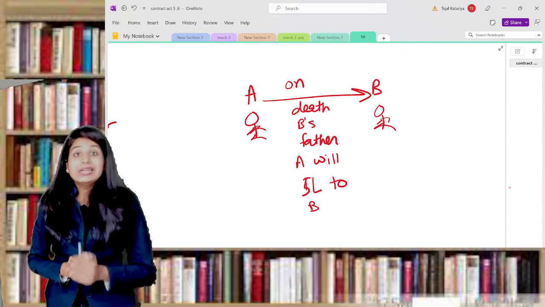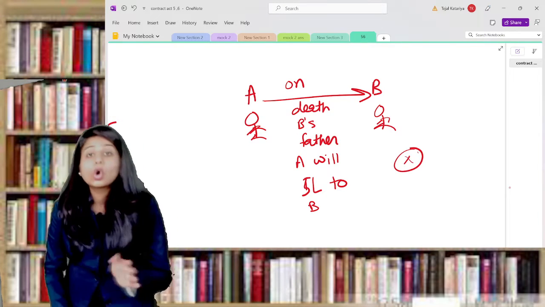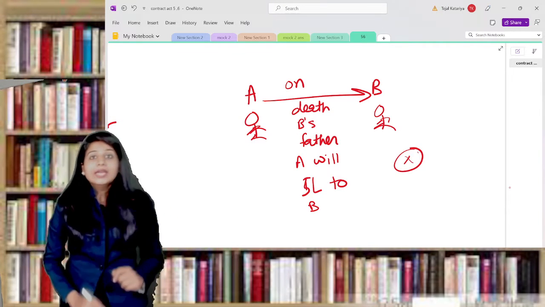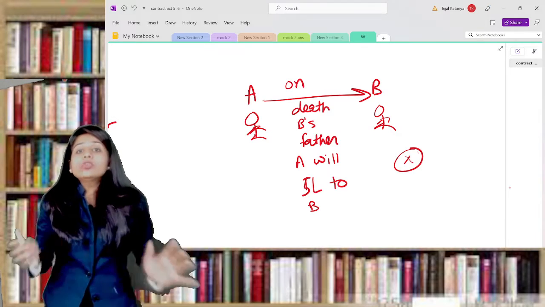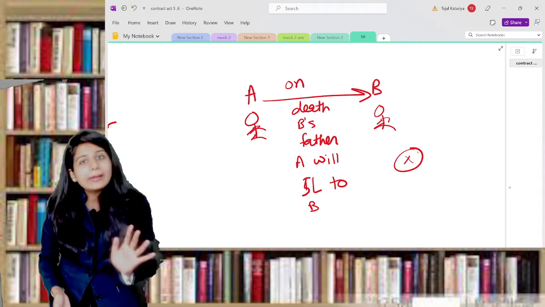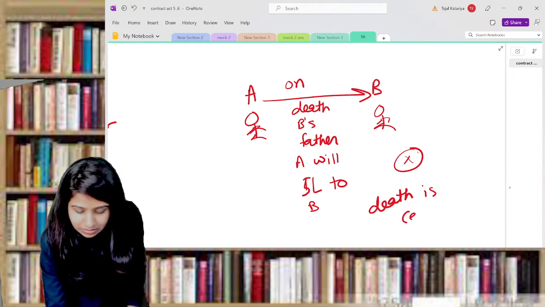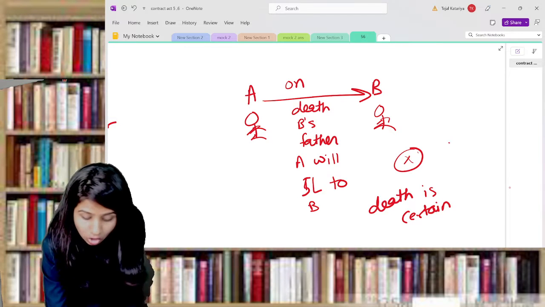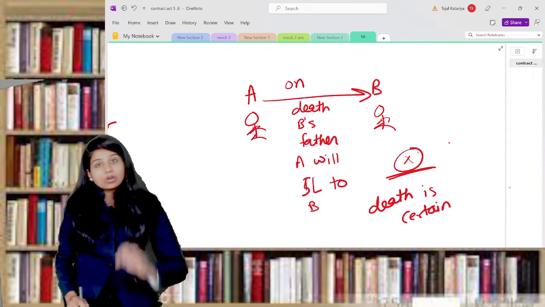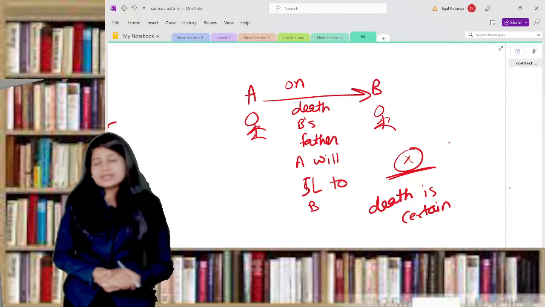Now understand, this is not a contingent contract. Why? Because death is going to happen, maybe not today, maybe not tomorrow, but someday it is going to happen. So death is certain. Correct? Death is certain. So it is not a contingent contract. For a contingent contract, there should be an uncertain event.